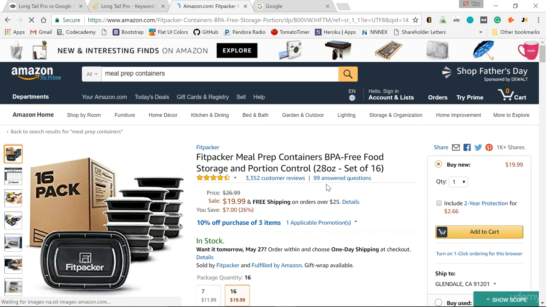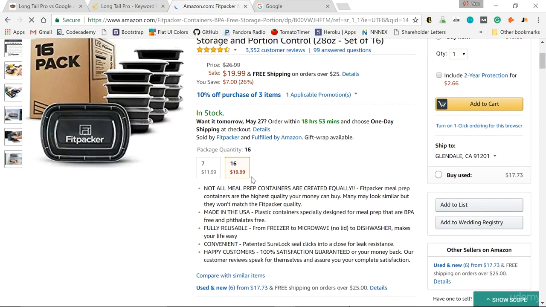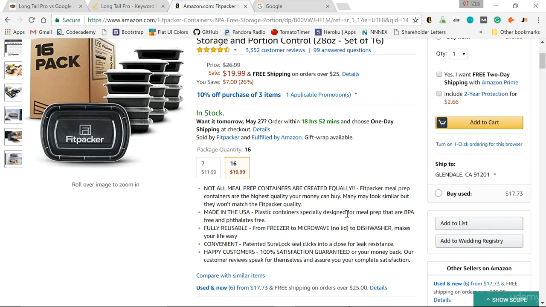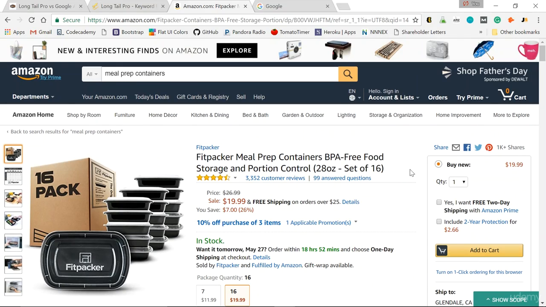Now, a great thing I pull from these actual Amazon listings for keyword ideas, scroll down to the bullet points. Look in these bullet points because Amazon sellers use keywords within each one of these bullet points that are related to this Amazon product title. So, best keywords in the title, supporting keywords in the bullet points.